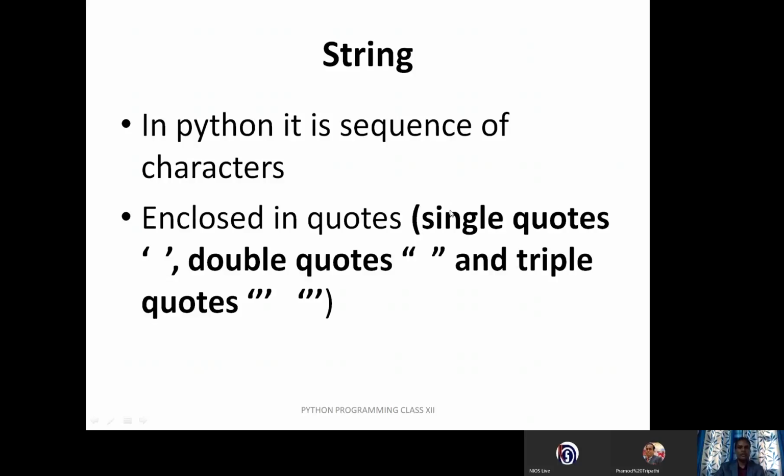In other programming languages, the single quote is called a character, but in Python it is not called a character, it is called a simple string. Either it is double quote, single quote, or triple quote. When you want to write multiple lines, you cannot write multiple lines using single and double quote. You can write multiple lines using triple quotes only.